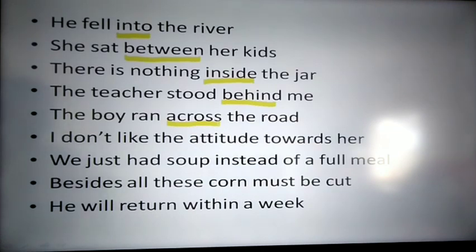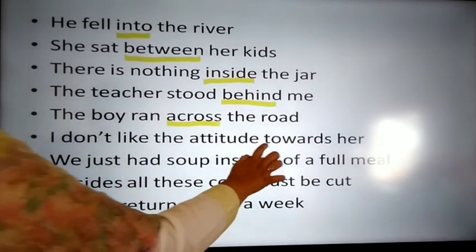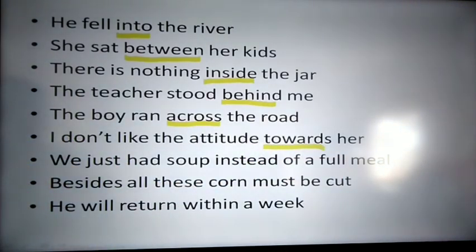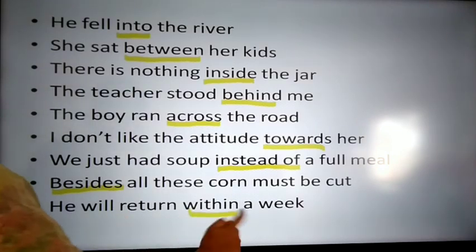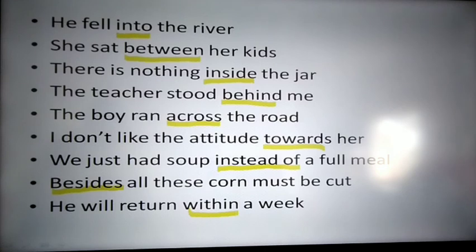I don't like the attitude towards her. We just had soup instead of a full meal. Besides all these, corn must be cut. He will return within a week. So here: into, between, inside, behind, across, towards, instead of, besides. These all are the compound prepositions.